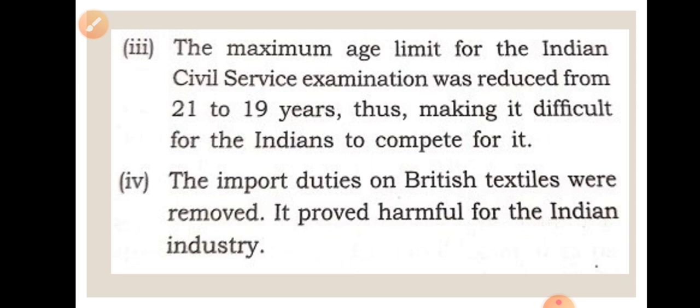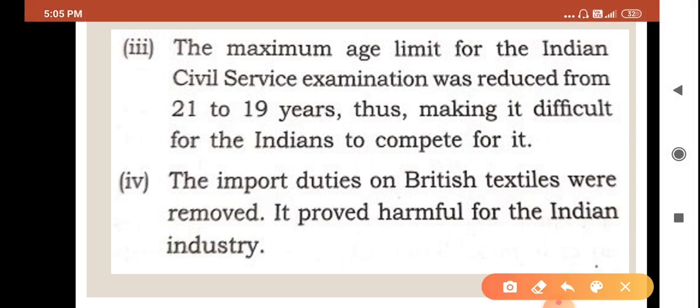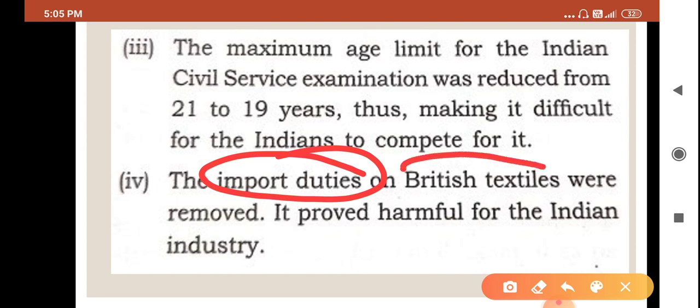Next we are going to discuss import duties. I have told you in a previous heading about export and import. Import duties are the duties which are imposed while we are importing something. When British textiles were imported into India, they had very low duties, or near about none, meaning no duty was there.